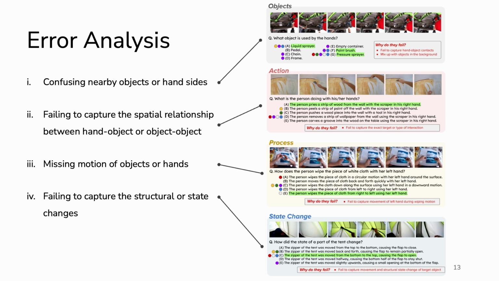The third is missing motion dynamics. For example, the model fails to recognize object movement directions. The example shows that the model confuses the hand movement directions. The fourth is failure to recognize structural or state changes. The example shows that the model failed to capture the state change of the tent zipper.